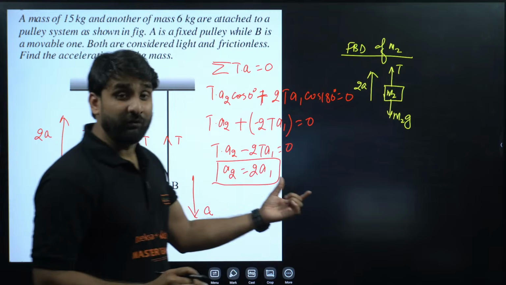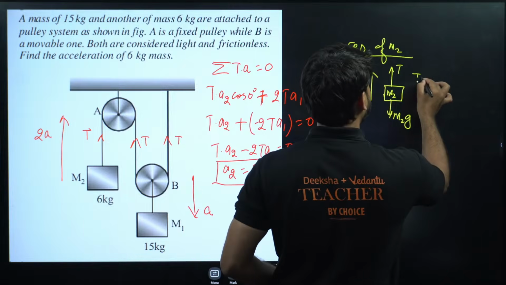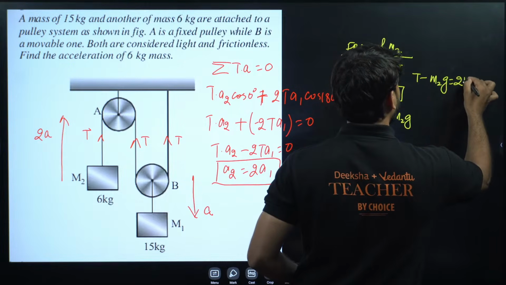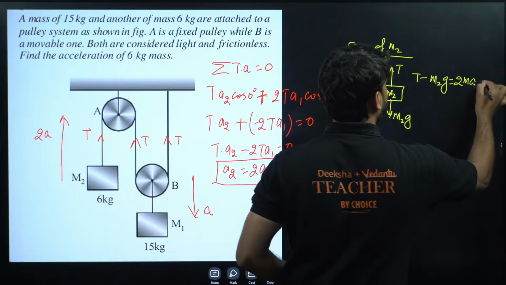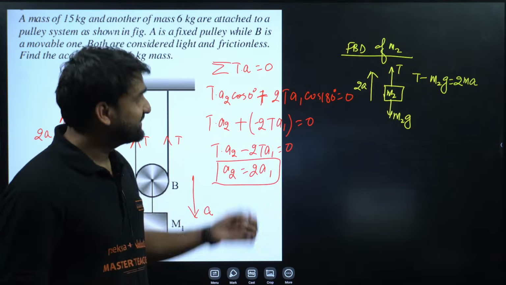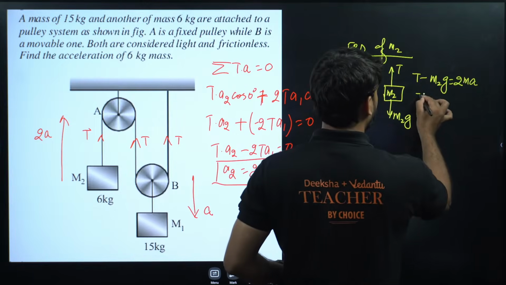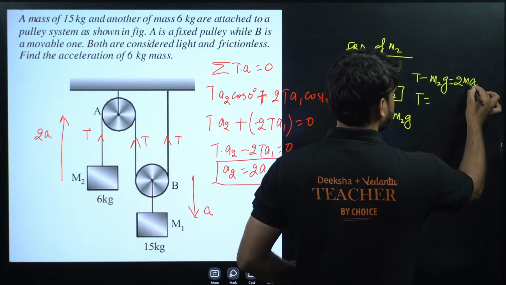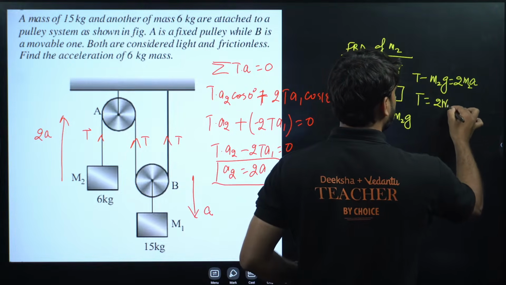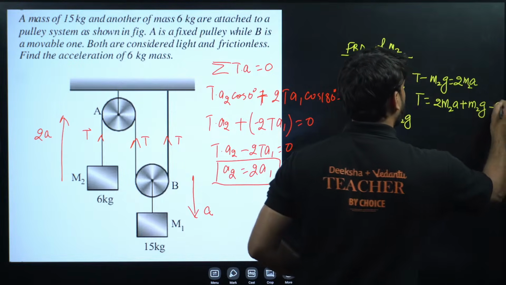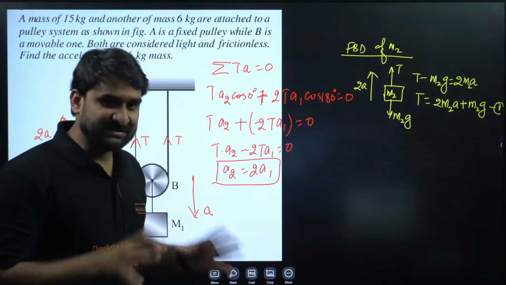So we can write the equation here. The equation will become T minus M2G equals M2 into 2A. Mass into acceleration, but the acceleration is 2A. So T is equal to 2M2A plus M2G. This is equation number 1. I hope this is clear to you all.